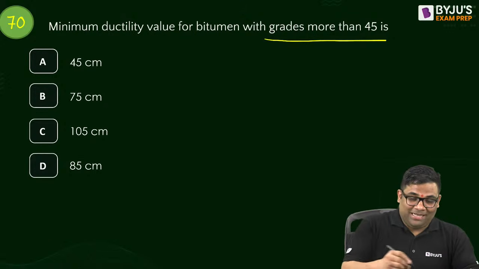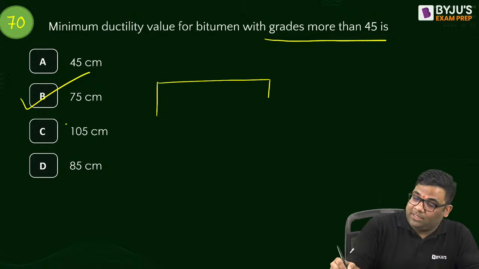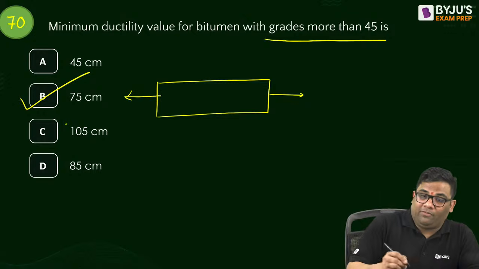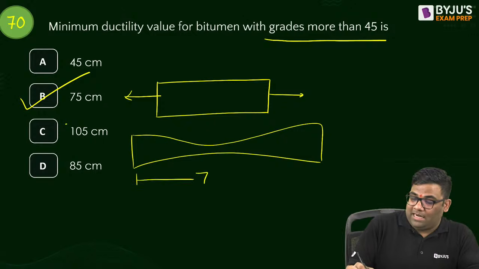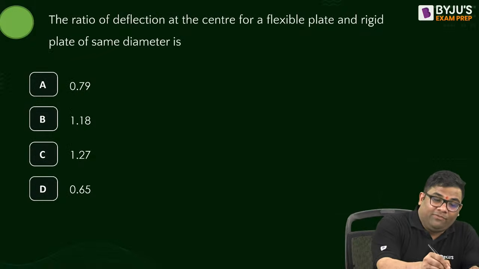So what is the answer to this? 75 cm. When you conduct this ductility test and stretch the bitumen film, it breaks at a particular distance, a length. That length is 75 centimeter. So answer is 75. Then 71st question.